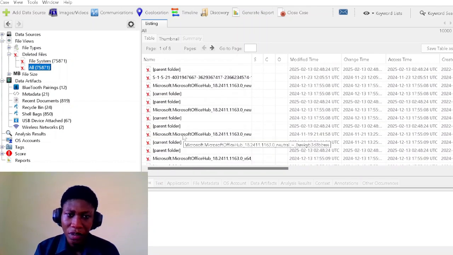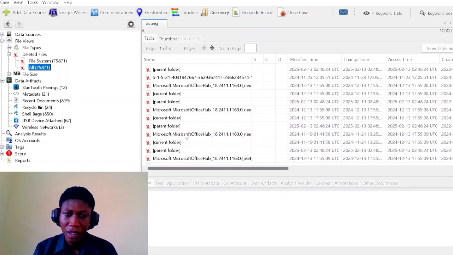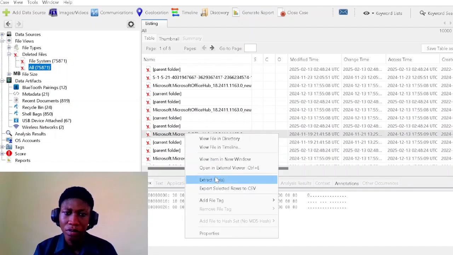Let me try extracting one file, to appreciate the work of Autopsy. In case somebody has created a file and we need that file for forensic evidence, this is the tool to retrieve that file back, to use it or to investigate.